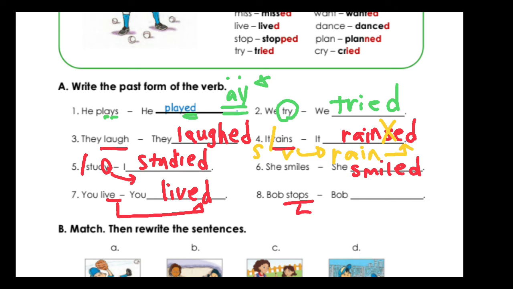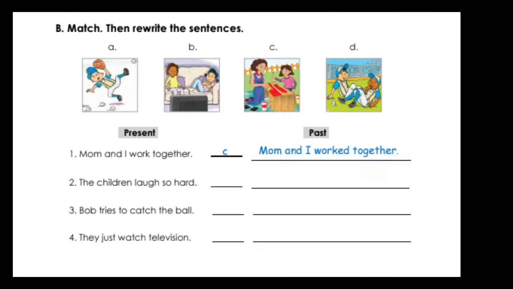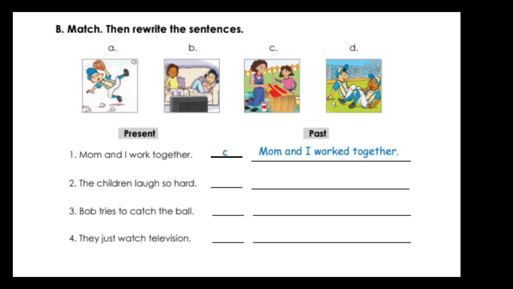Stops. What's the base form? Yes, it's stop. You have to have 모음, 자음, so it should be stopped. This is how you're going to do. Great, let's move on. Now we have to look at the picture and try to match and rewrite the sentences.